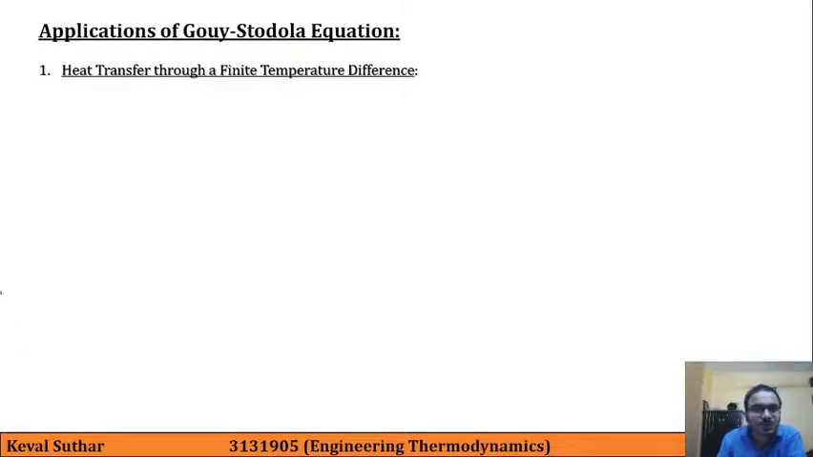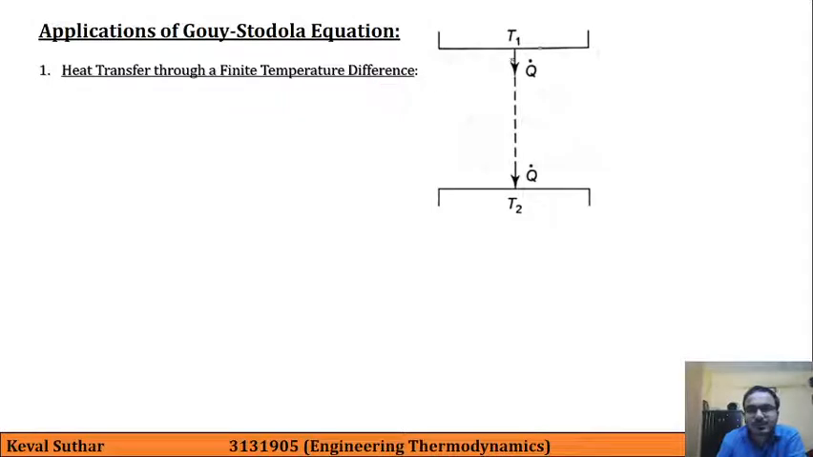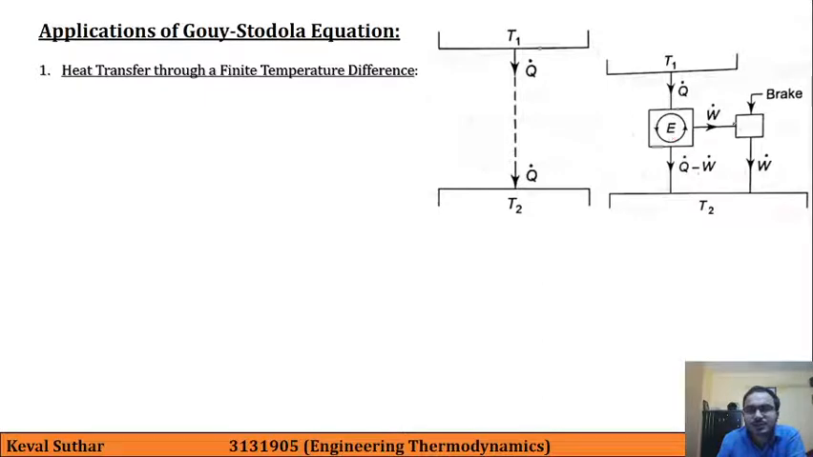So let's begin. First is heat transfer through a finite temperature difference. So here we are having a heat transfer between a finite temperature difference T1 and T2, and in the second case we will be running a heat engine and the work will be dissipated in this brake, and again it is going into the reservoir at temperature T2.